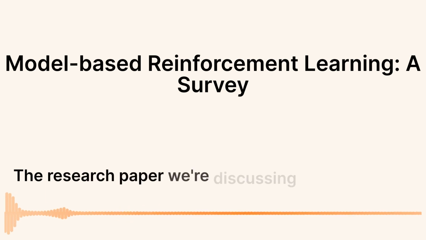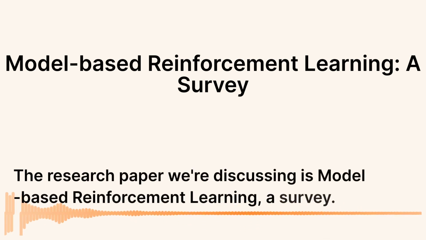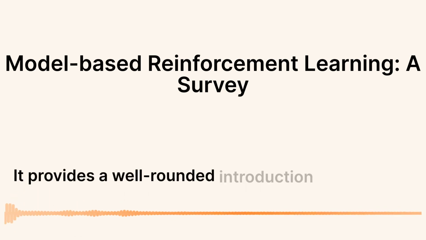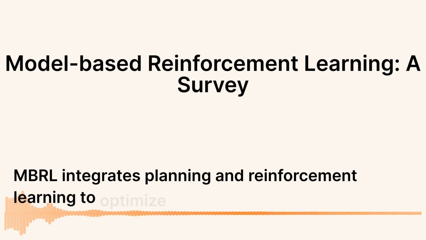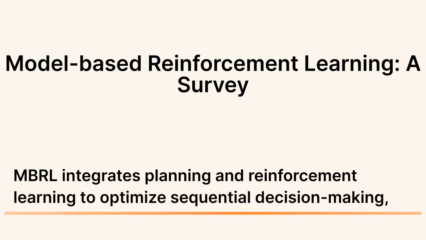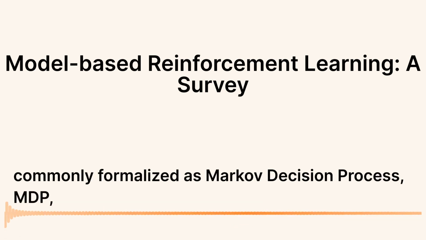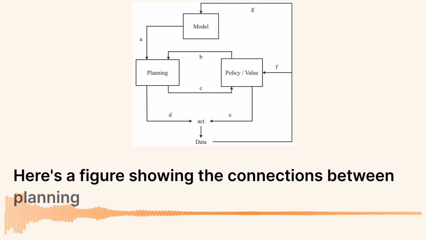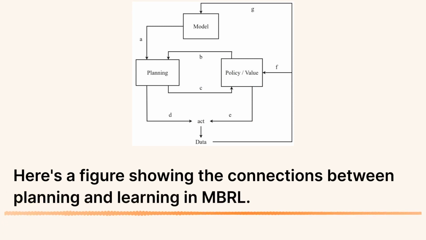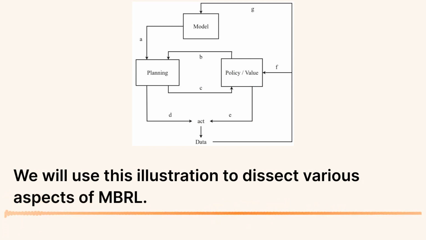The research paper we're discussing is Model-Based Reinforcement Learning, a survey. It provides a well-rounded introduction to how MBRL integrates planning and reinforcement learning to optimize sequential decision-making, commonly formalized as Markov Decision Process, MDP, optimization. Here's a figure showing the connections between planning and learning in MBRL. We will use this illustration to dissect various aspects of MBRL.